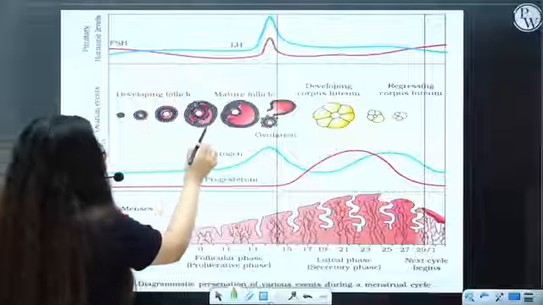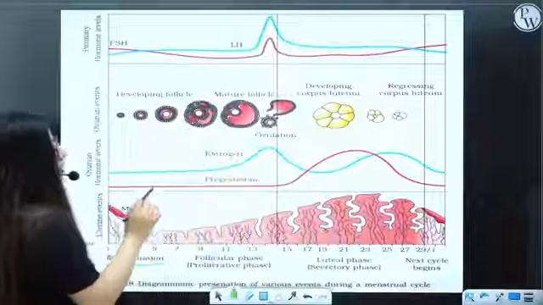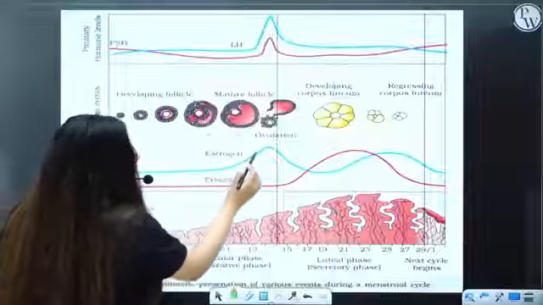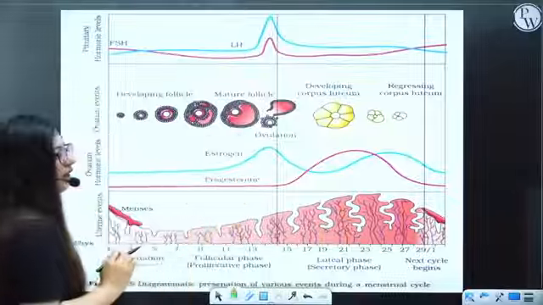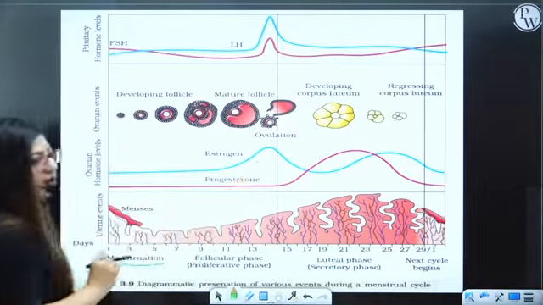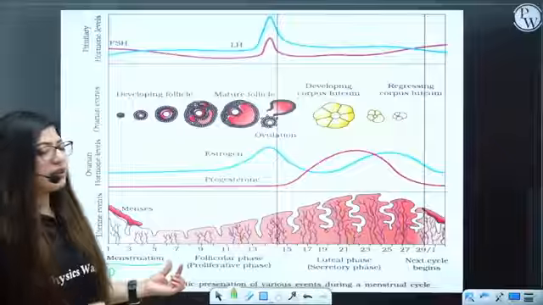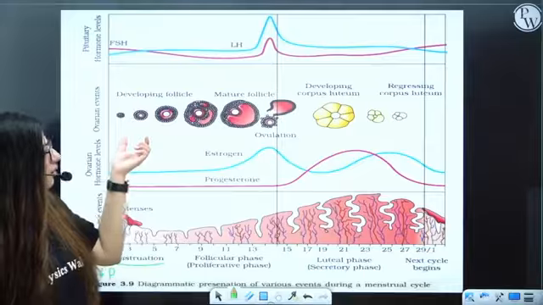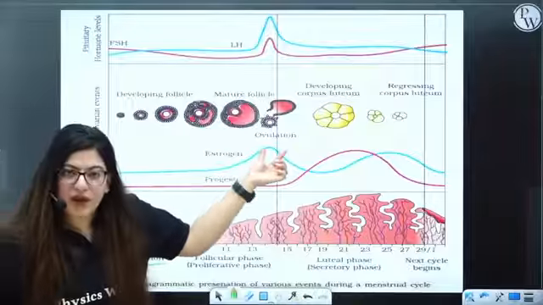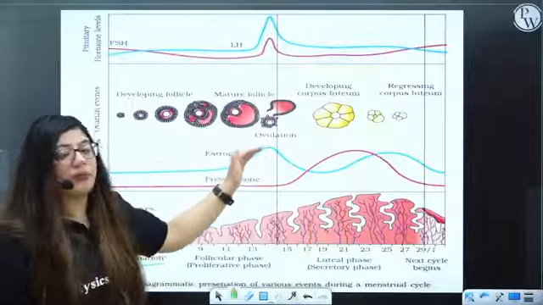As a result, there is more growth of follicle. So there will be a time when a mature follicle is formed. As you can see, mature follicle is the source of estrogen. So that's why the estrogen peak has arrived. All right. So here what happened? Due to FSH, the follicles are growing and follicles are the source of estrogen. So estrogen is forming a peak here.